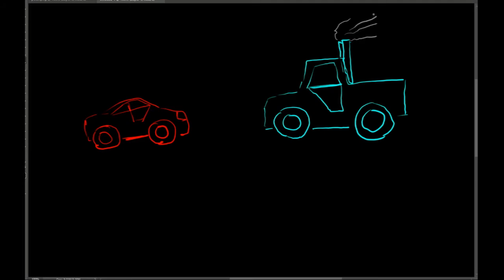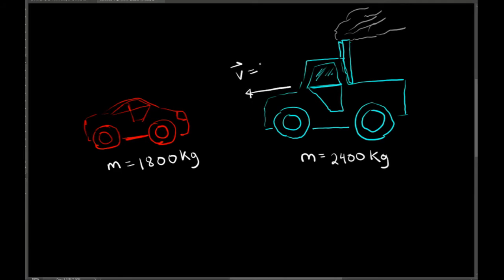Okay, let's say we have a car and a truck that are moving in opposite directions towards each other. Say the mass of the car is 1,800 kilograms and the mass of the truck is 2,400 kilograms. And we'll say the truck is moving at 22.5 meters per second.